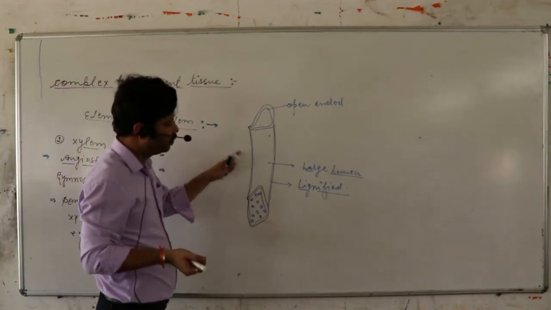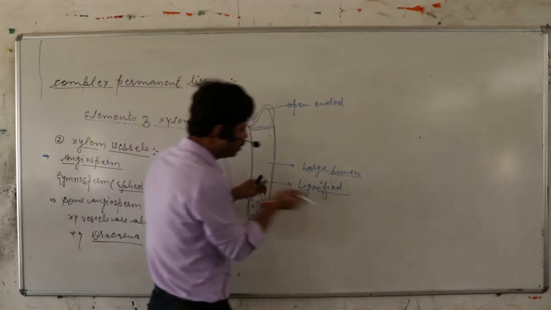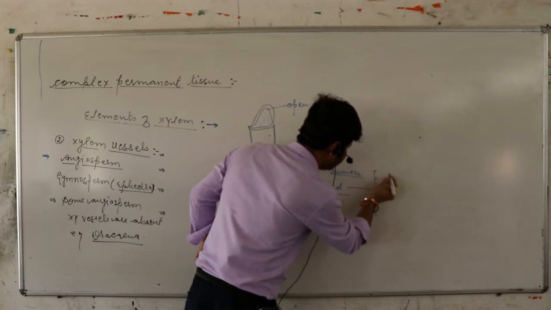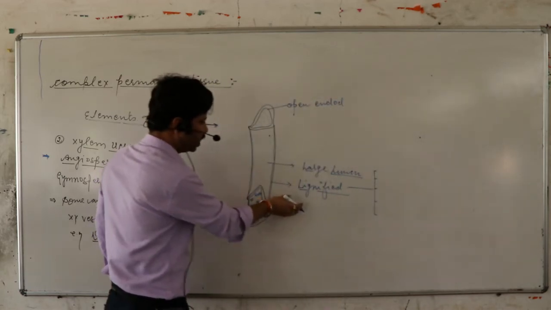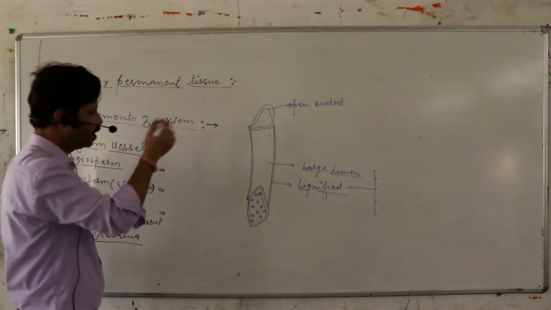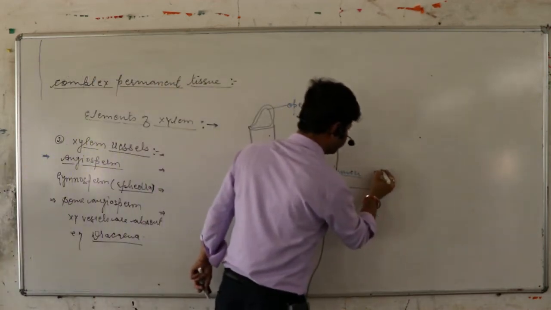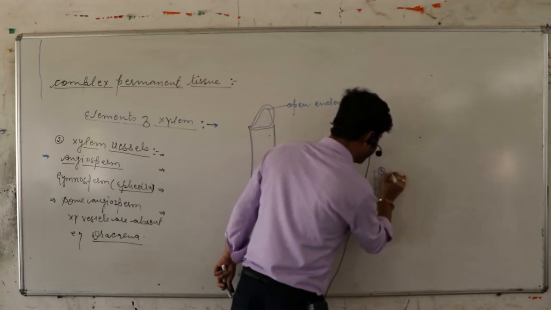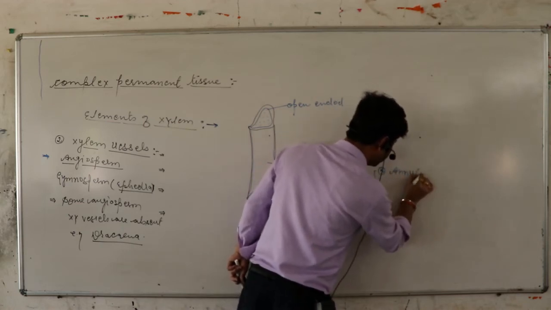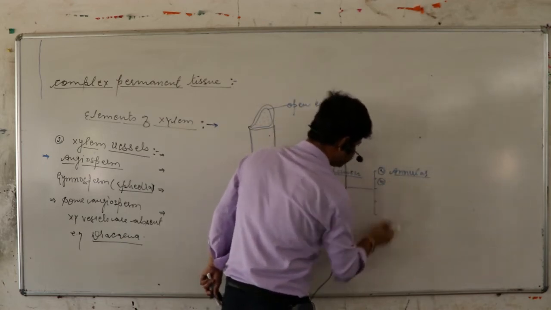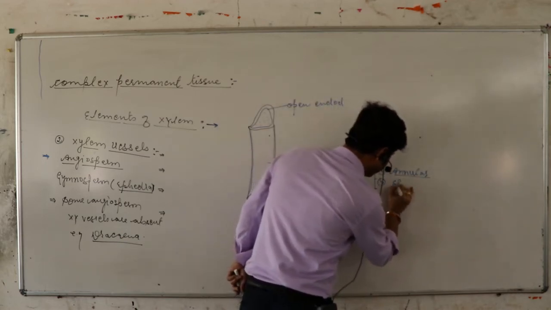On the basis of deposition of lignin, it also varies in manner. The lignin is deposited on the surface of xylem vessel in various manners. First is, as we described earlier, annular. Second one is spiral.